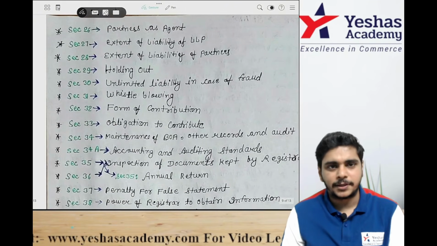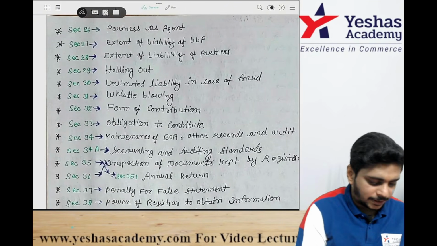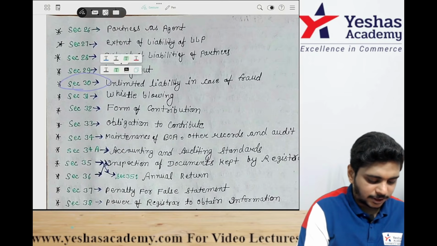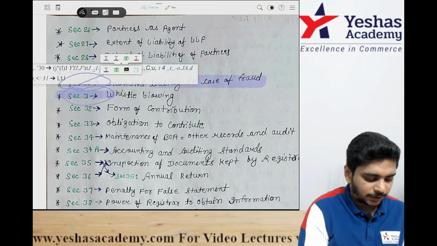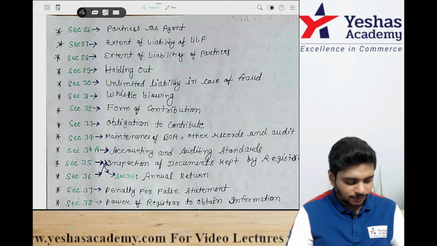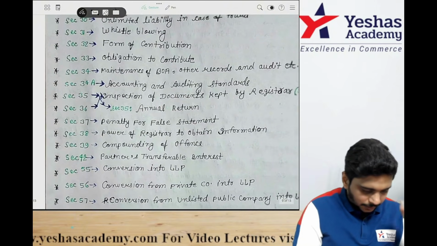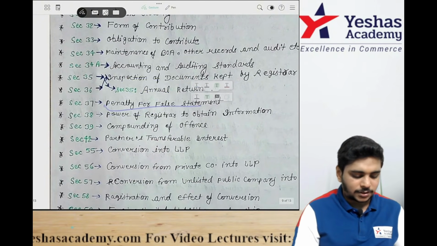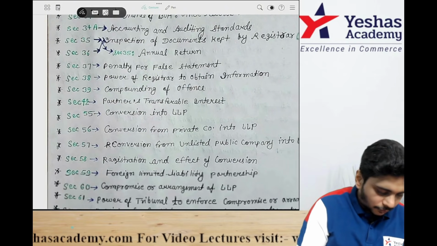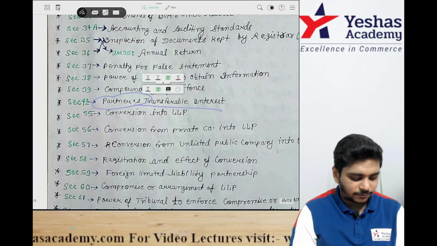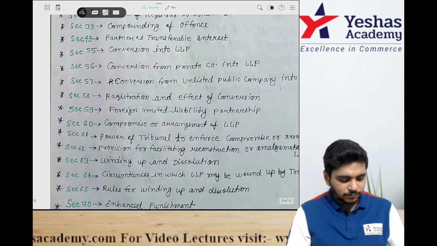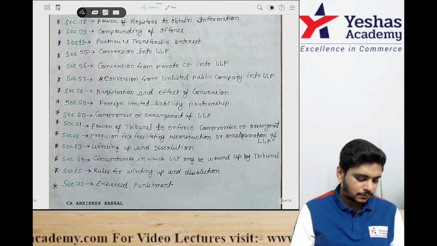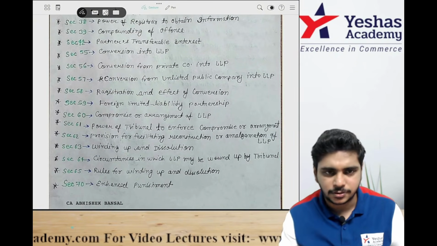So let's quickly recall all the important sections. Your unlimited liability is 30, in case of fraud. 31 is whistleblowing, very important. 30, 31 very important. Then section 35 is annual return. 37 penalty for false statement, important. 42 partner's transferable interest. That's it. In LLP only this much.